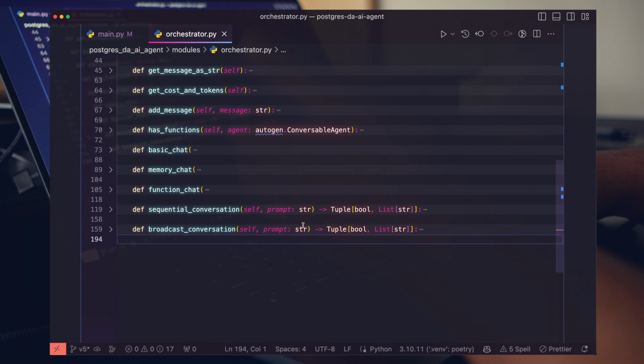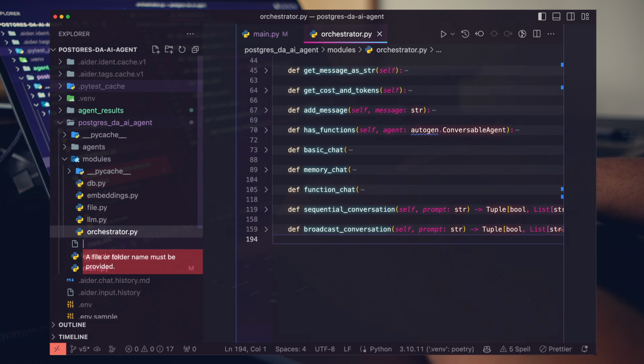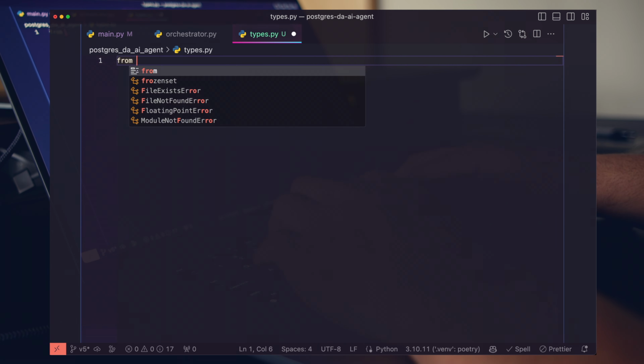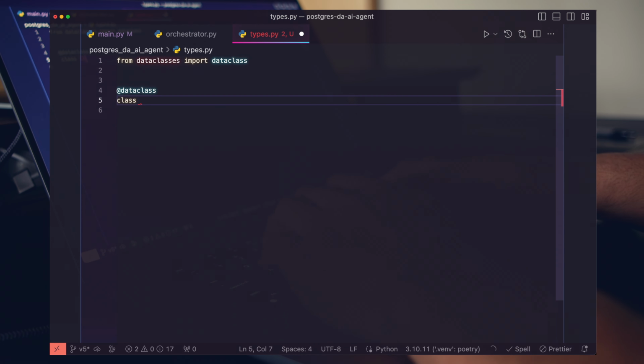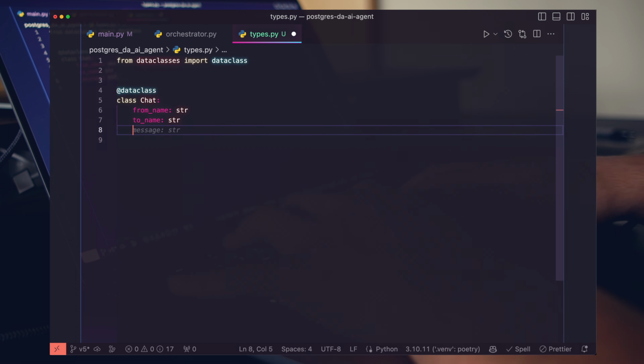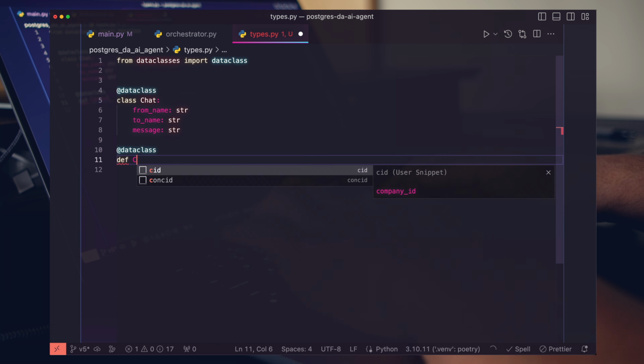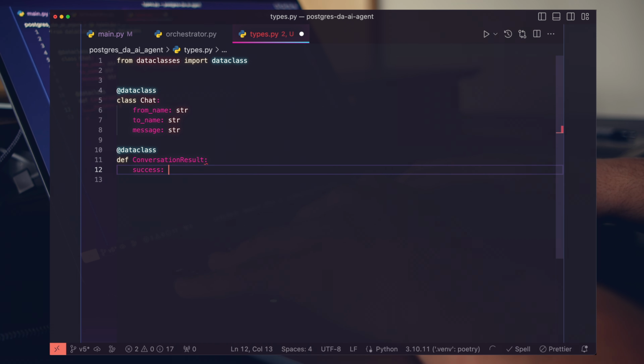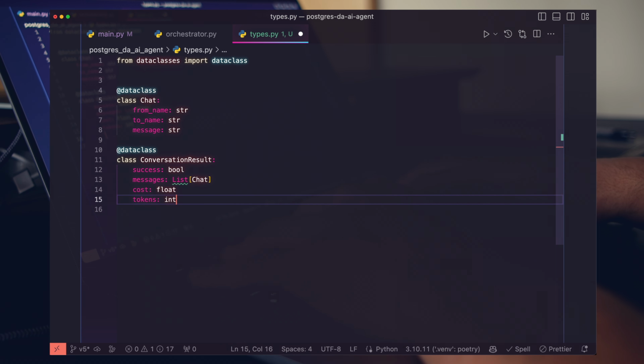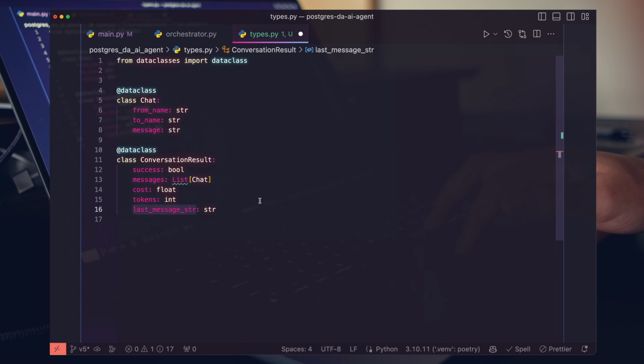So let's go ahead and build out a couple simple data models that we can use to direct our new functionality. I'll create a new file called types.py. I'm going to import dataclasses. Let's create a Chat with from name, to name, and message. And then we're going to build out one more, and this is going to be our ConversationResult. We want to know if our agents ran successfully, so it's going to be a bool, of course. We're going to have messages, costs, then we want tokens, perfect. And then let's go ahead and just add our last message string. So this will be the last message in the list just for quick, easy access.